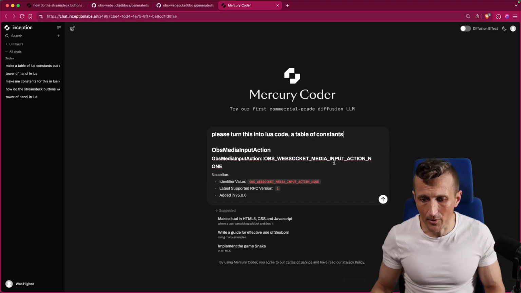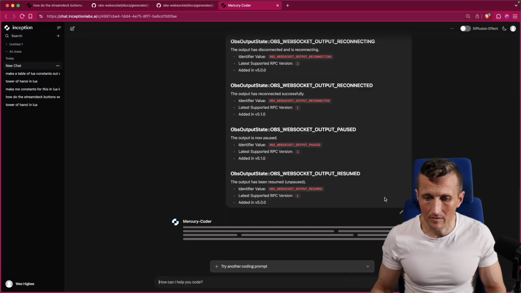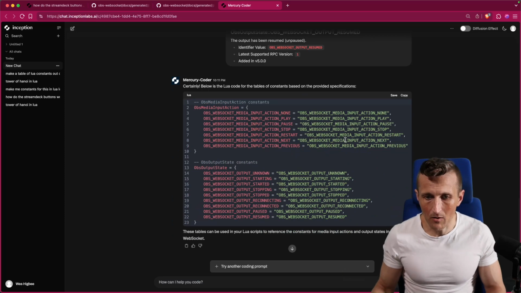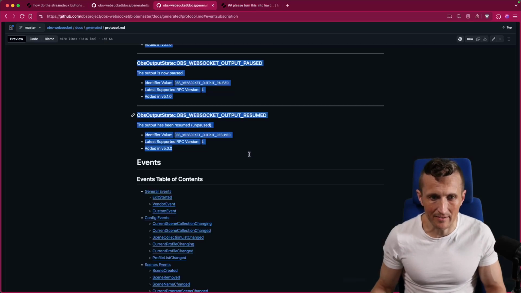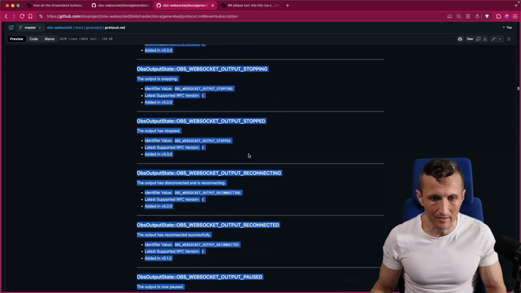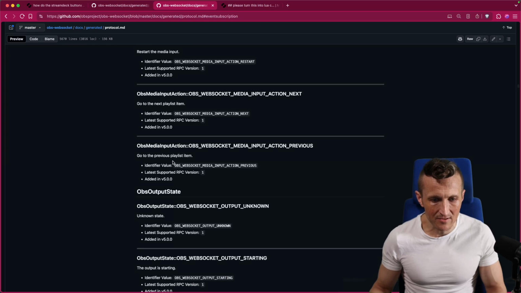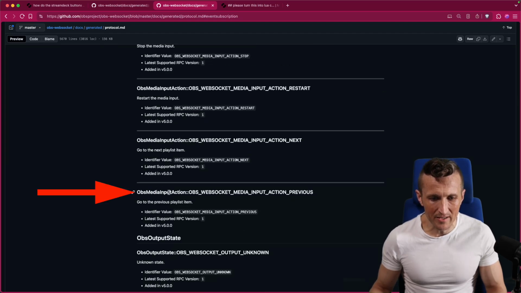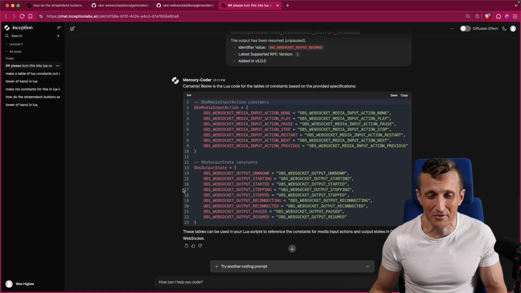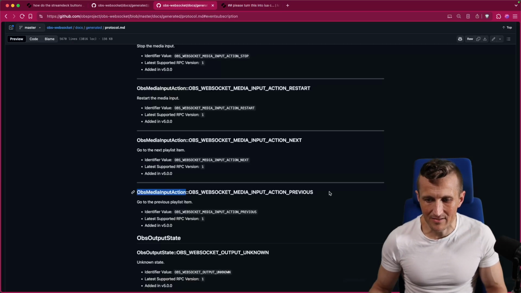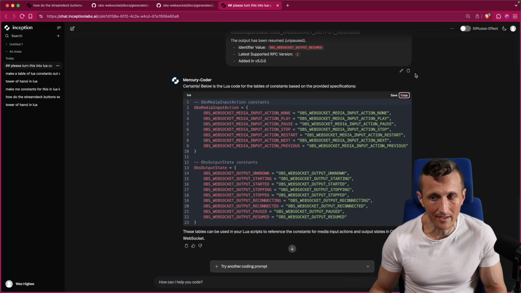So yeah, turn this into a Lua table of constants. There you go. Oh, wow. I didn't even realize there's actually 2 separate items here. I just glossed over that. See how we got output state, and I must have just glossed over, is there a second? Yeah, OBS media input action. I missed the fact that there are actually 2 tables. It got it correct here. That's cool. What's up with the text though? Is there not a value? Okay. It's all text. So the value is text. So it got that correct too. That's great.